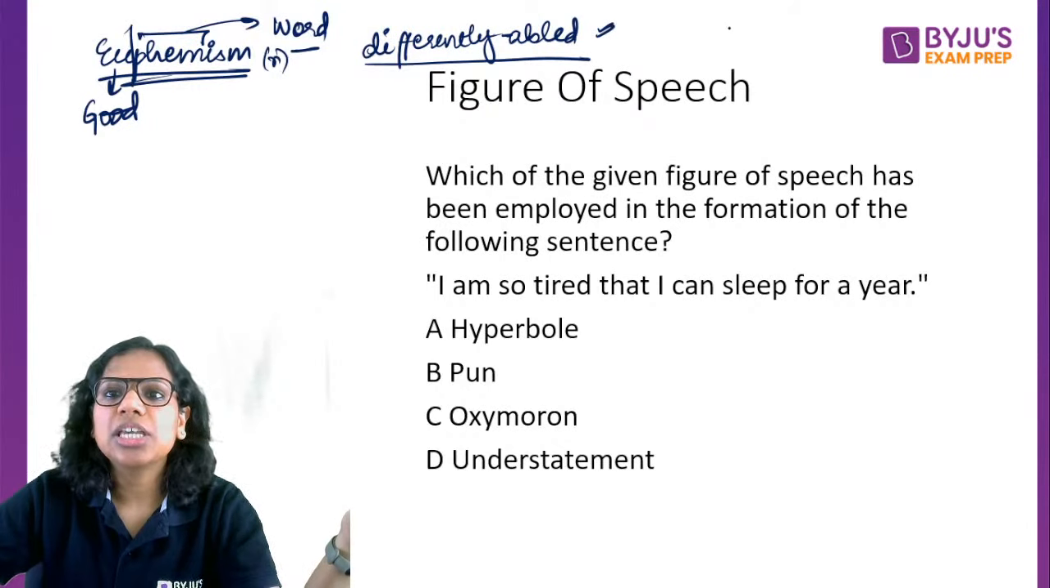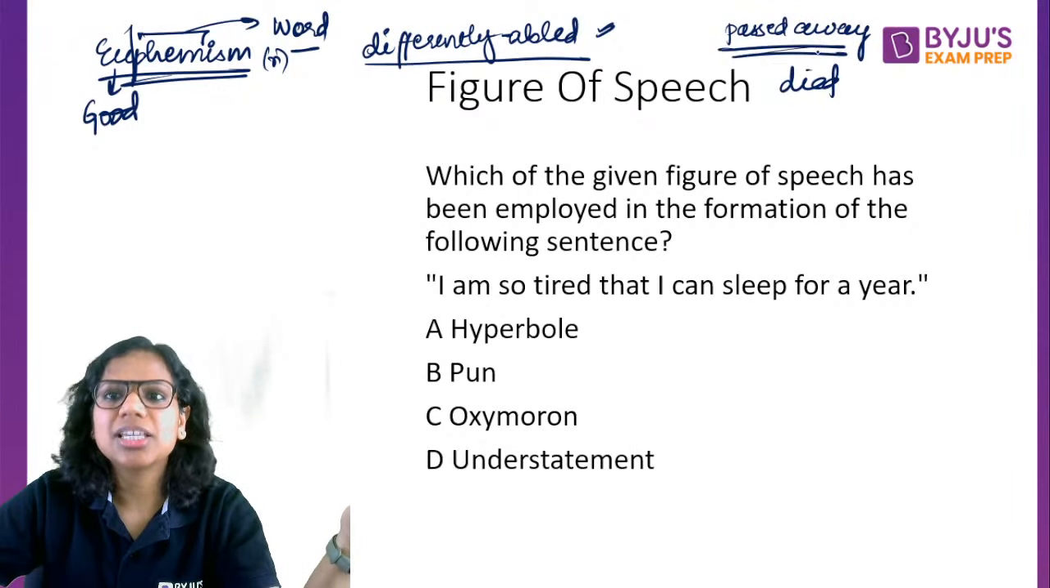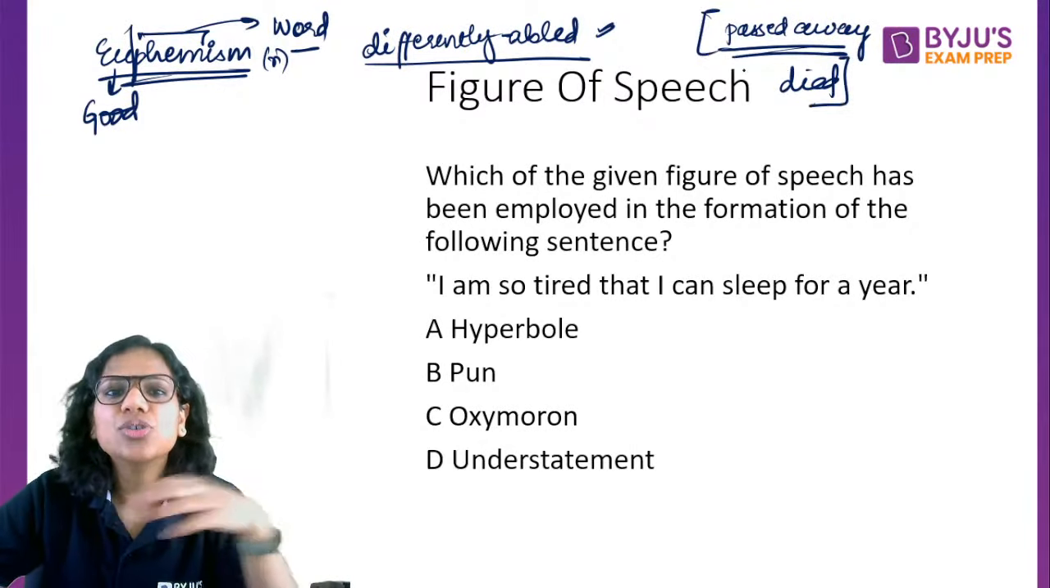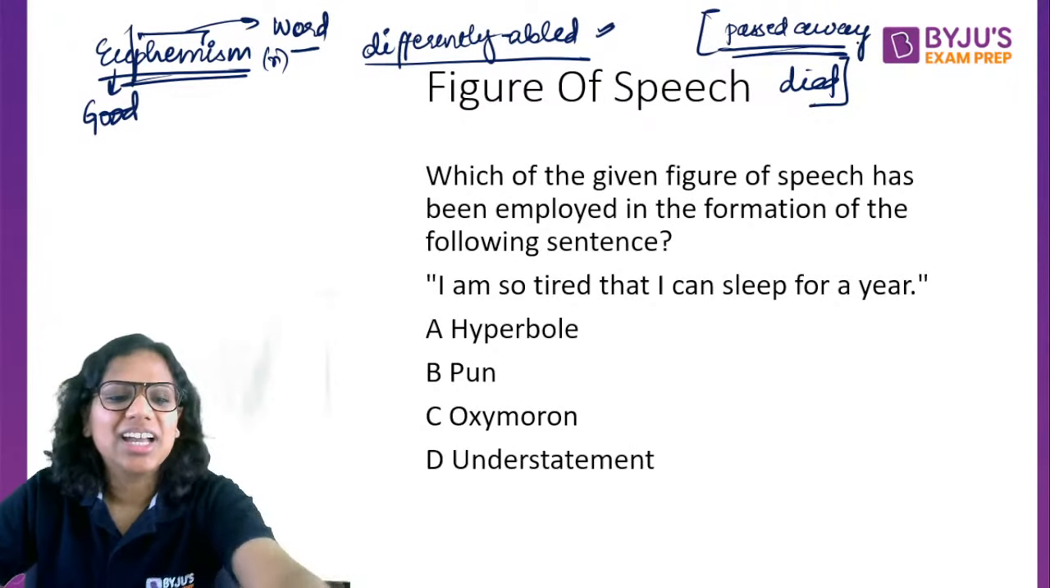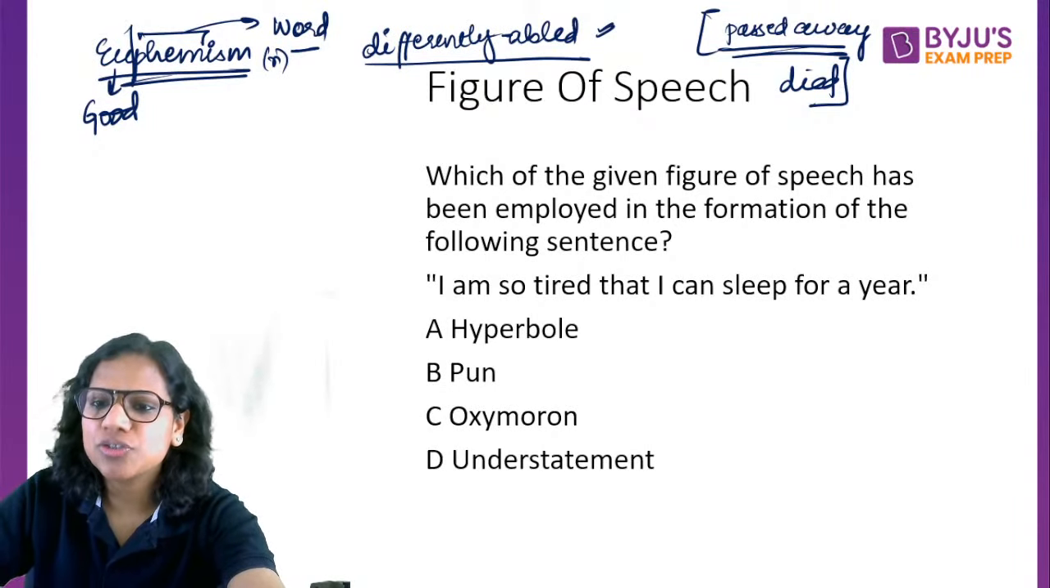Then instead of saying he or she died, saying passed away is again a euphemism, because died is very out there. Okay, so these are some euphemisms. Hope this is clear. What are the other figures of speech that you need to know?